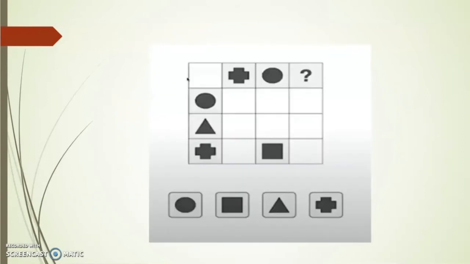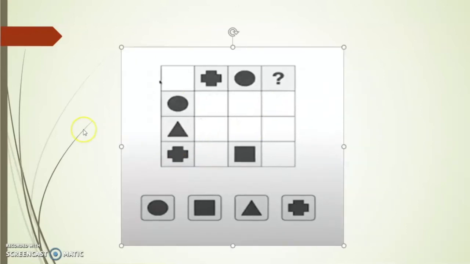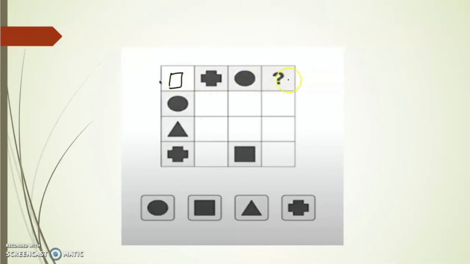Now, coming to deductive logical thinking, this is the type of question that you are going to get. You will get a Sudoku puzzle kind of thing, but with symbols. In the same row or same column, you cannot have the same symbol. For example, I have plus, triangle, square. I cannot have plus, triangle, square over here. The only possibility is that I can have a square. I cannot have plus, triangle, circle. And in the same row, I cannot have the same symbol again. I have square, plus, circle. So the leftover is a triangle. You need to find out what is in the question mark. So triangle is the answer.